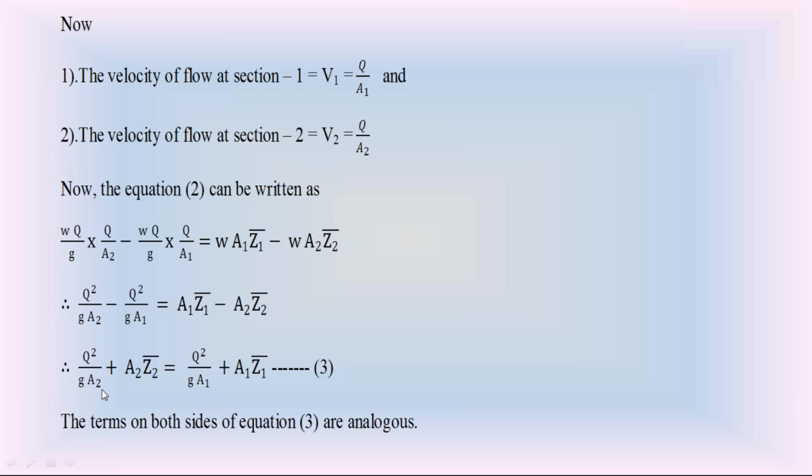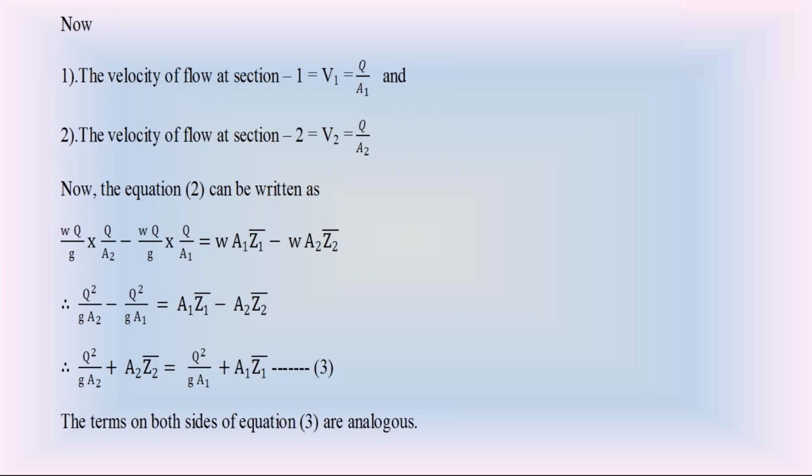This Q square by gA is the water force per unit weight of water in the open channel. Later I will explain how Q square by gA is a force. So please check equation 3.